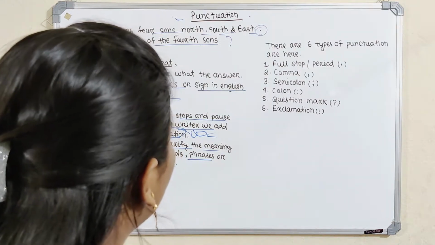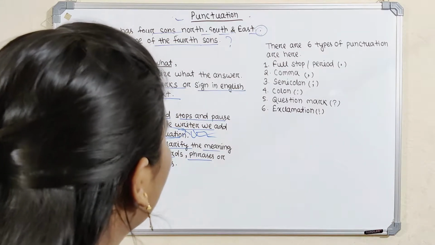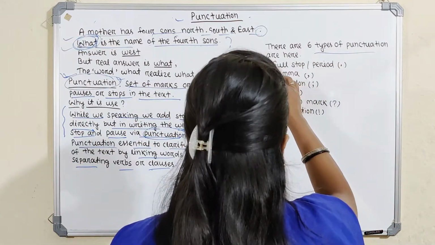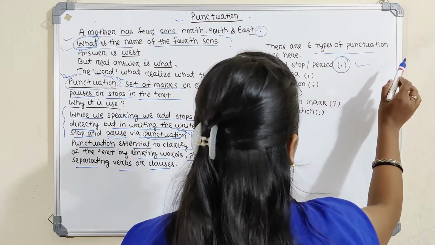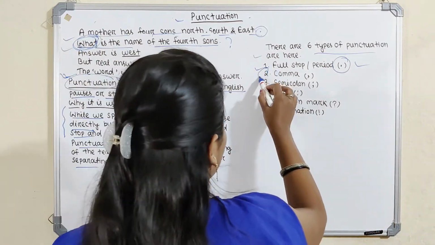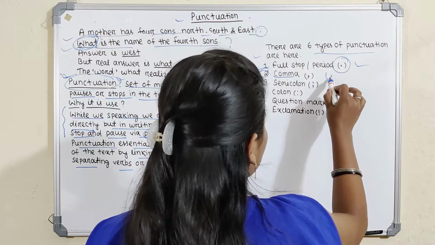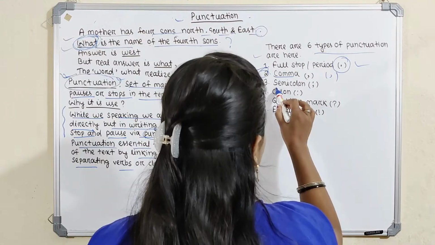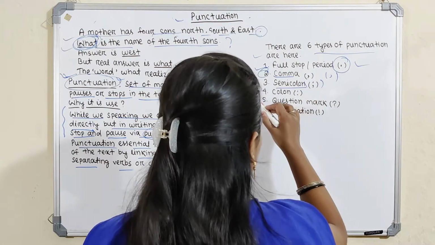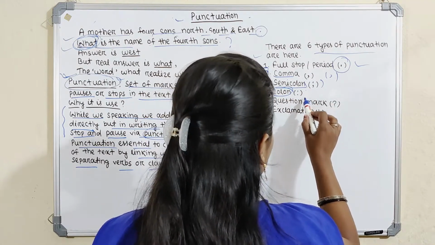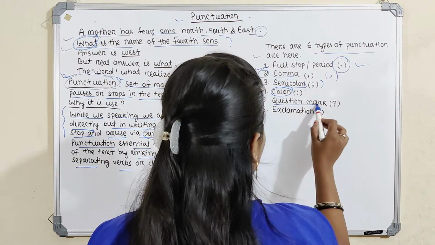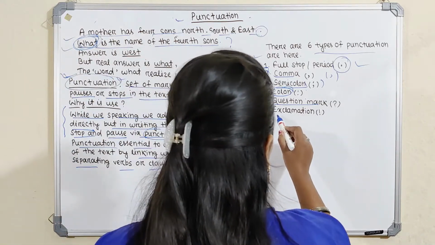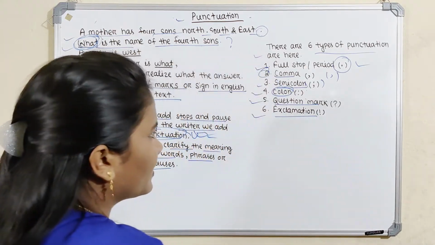Now we will discuss how many types of punctuation there are and what they are. There are 6 types of principal punctuation, that is full stop. It is the symbol of full stop, we all know about this. Secondly it is the comma, and the comma symbol is also in the category of punctuation. Third is the semicolon, this is its symbol, and fourth is the colon, also with its symbol, and fifth is the question mark. We always use a question mark when we make a question. Exclamation is used to show emotion.